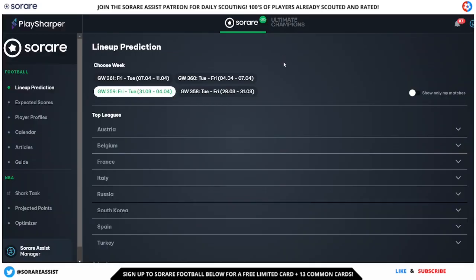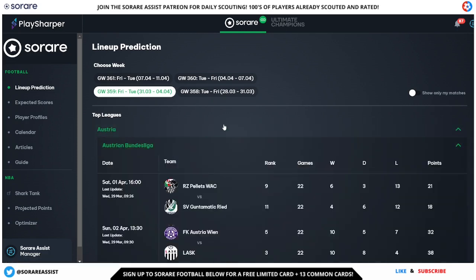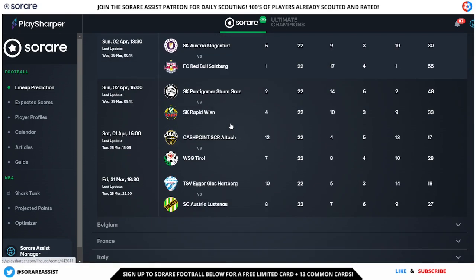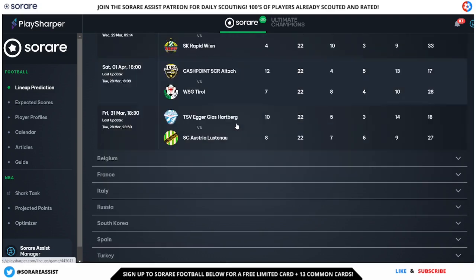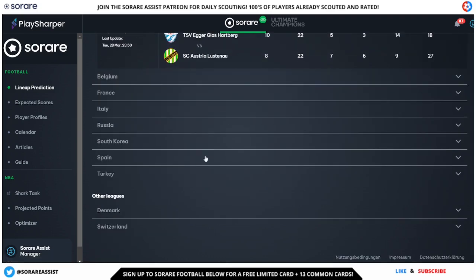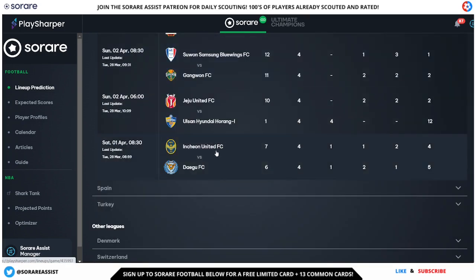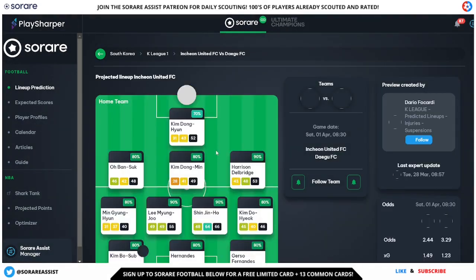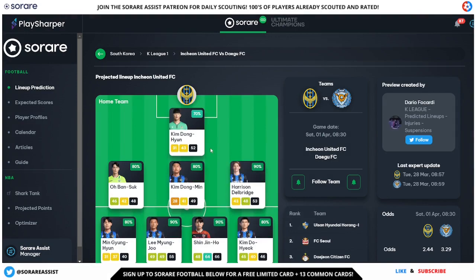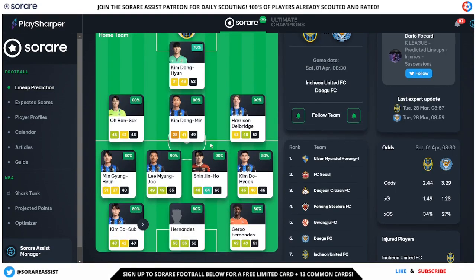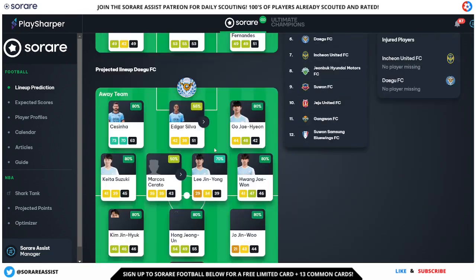And of course, I can't go without highlighting the Play Sharper lineups as well, which are another absolutely fantastic resource. The good thing about this one is that they have predictions for the obscure leagues as well, like South Korea, Japan, Austria, leagues like that. And you can also click on the league fixture that you're looking to research. This is going to give you a predicted lineup for that team and give you a percentage of how confident they are of that player lining up in the team.